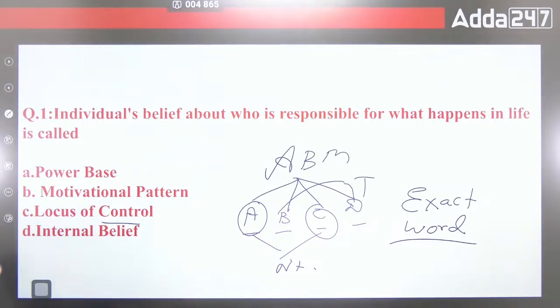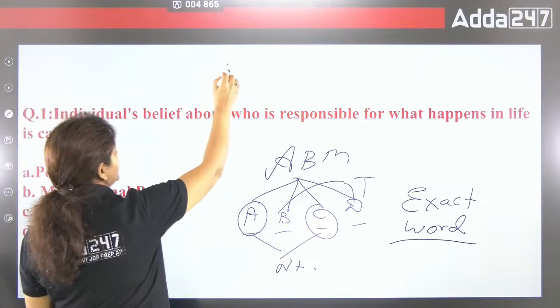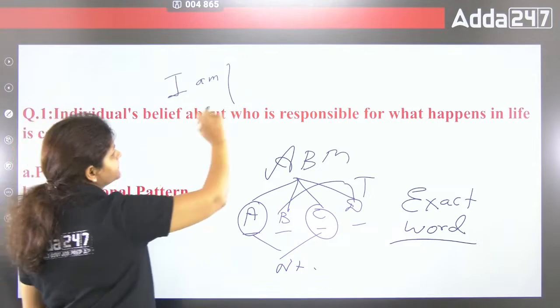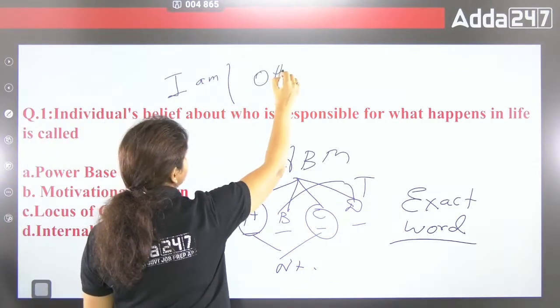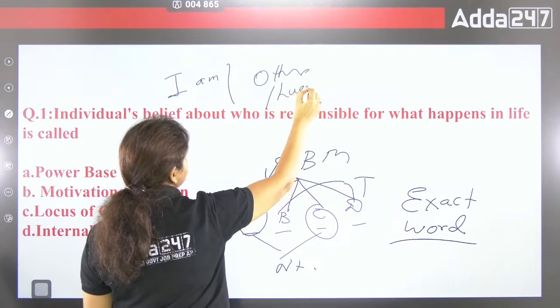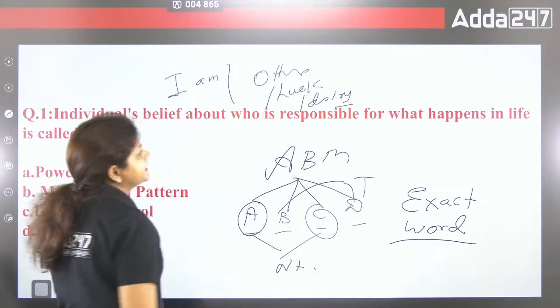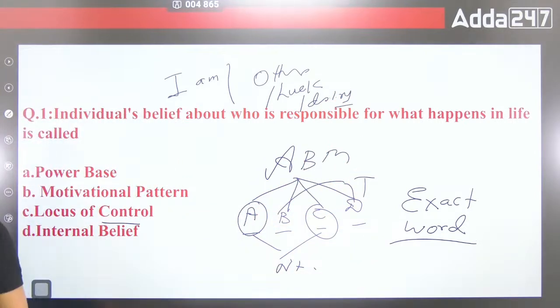Sometimes we think that I am responsible, and sometimes we think that other persons, or luck, or destiny are responsible. It is totally up to us. If I think that I am responsible for whatever happens in my life, that means I have an internal locus of control.